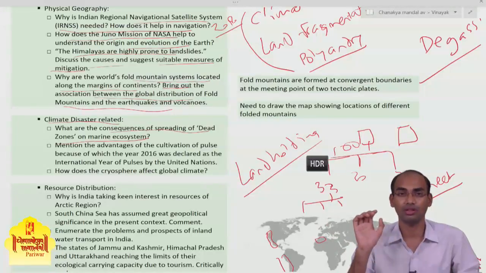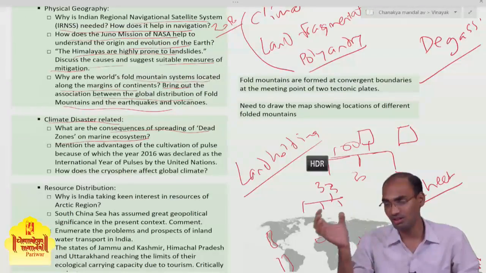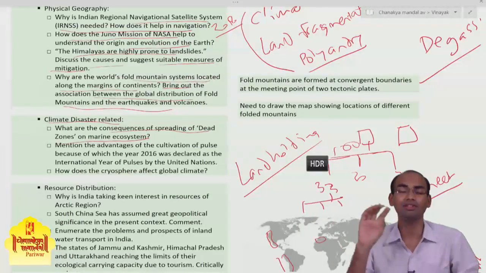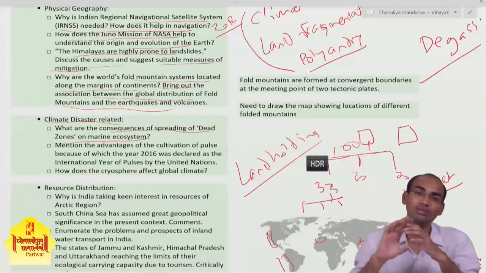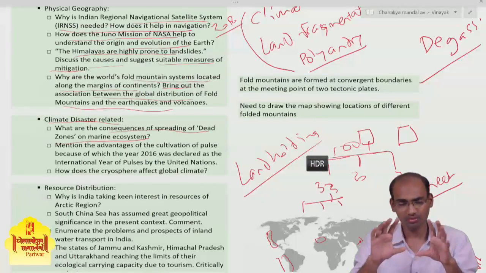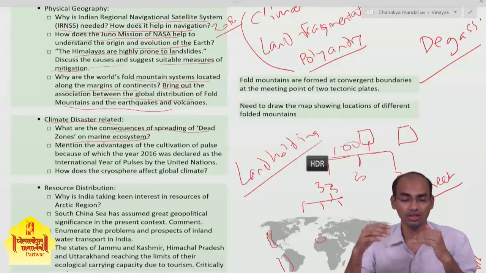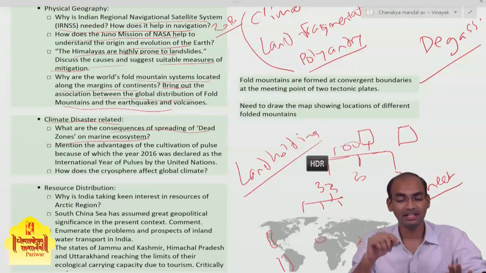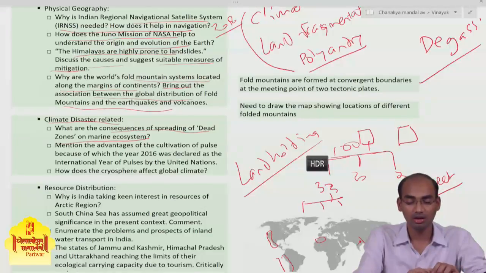First you can give this news and its relevance in your answer. Then you can define the dead zone. Once you do that, you go to the reasoning, directly hitting the core of the question: what are the consequences of spreading dead zones on the marine ecosystem?